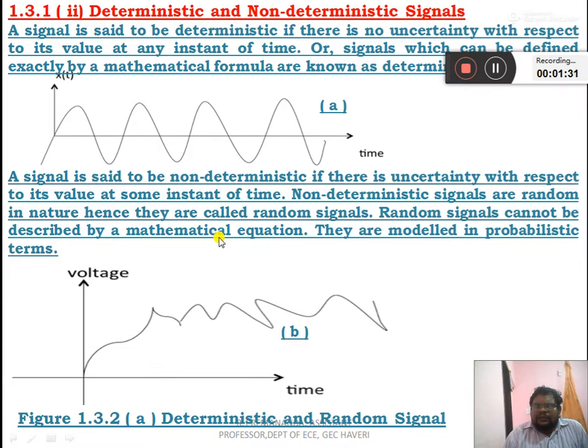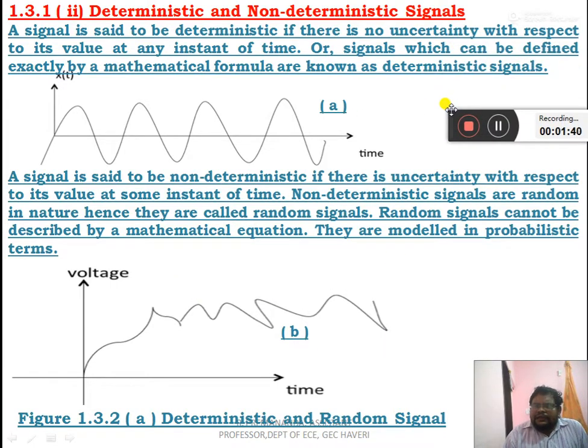Deterministic and random signal. A signal is said to be deterministic if there is no uncertainty with respect to its value at any instant of time. No uncertainty. Signals which can be defined exactly by a mathematical formula are known as deterministic signals. Means it's a formula. If it has been given this way, it has to be that way. Sinusoidal signal, exponential signal, everything mathematical. No randomness in nature. It is called a deterministic signal.